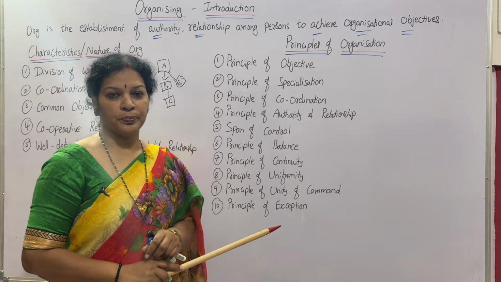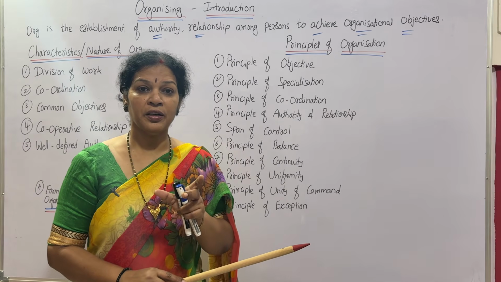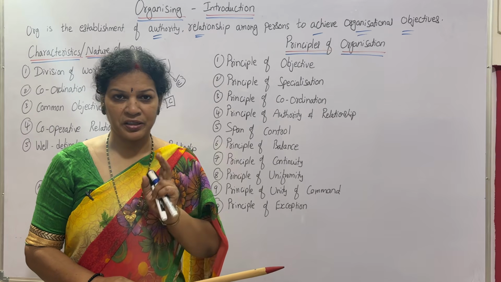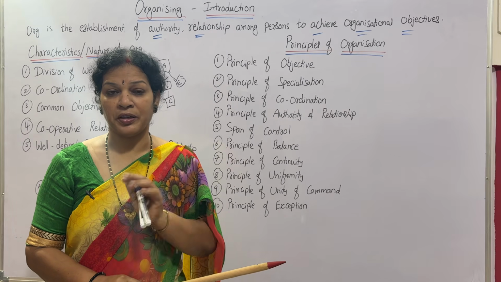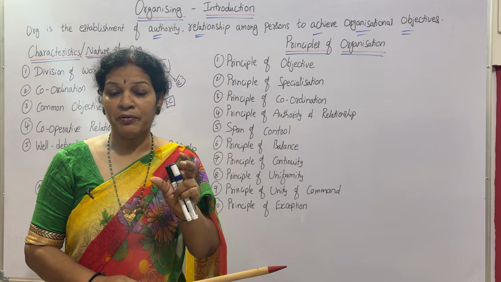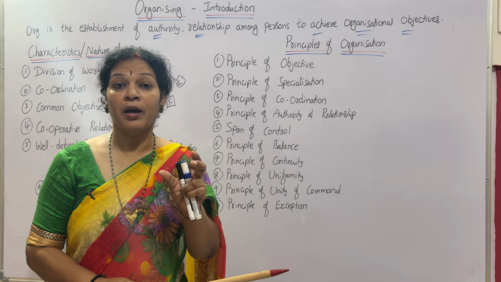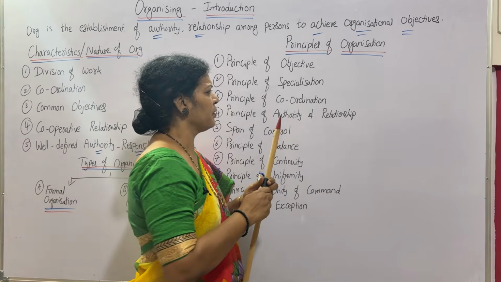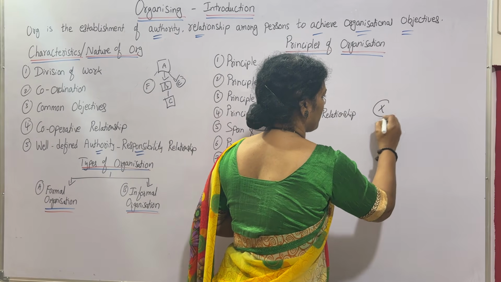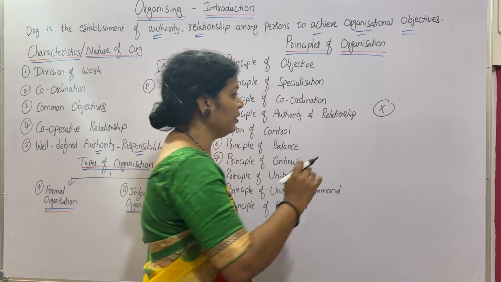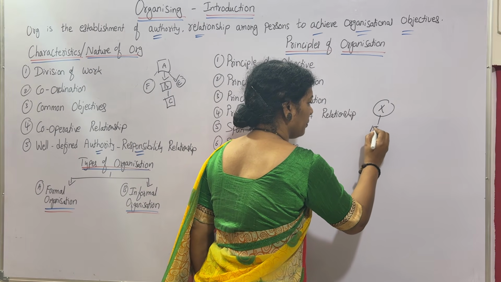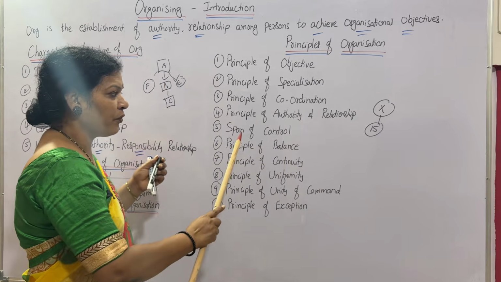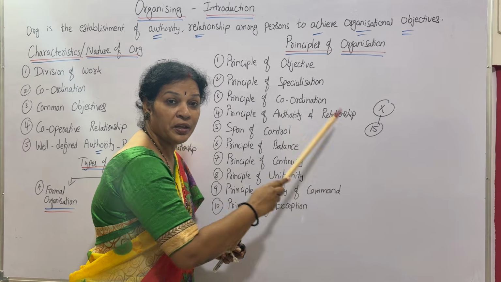Next, span of control. Span of control means every authority person, every supervisor, should be given some authority, he should be given some work, and it should be defined properly. How many employees are working under his authority? Suppose supervisor X is a supervisor. Under his supervision, suppose 15 employees are working. 15 employees. This we call a span of control. Means X is controlling 15 employees.